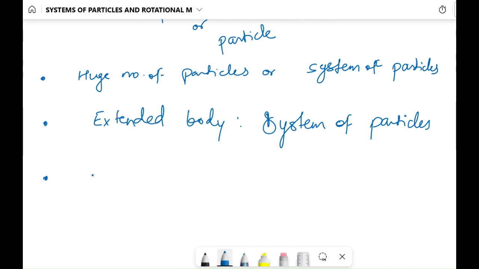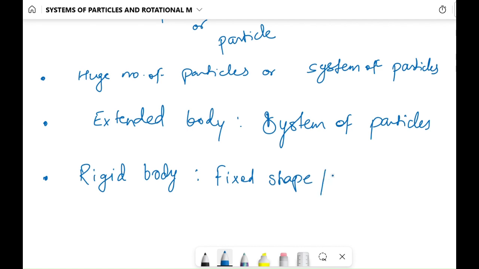To start with, we will keep our discussion simple and discuss rigid bodies. So, what is a rigid body? A rigid body is a system of particles, in simple terms a body which has fixed shape and size. This means a rigid body is a system of particles where all the particles have fixed positions with respect to a particular chosen particle, which we can call a reference particle. So, fixed shape and size.